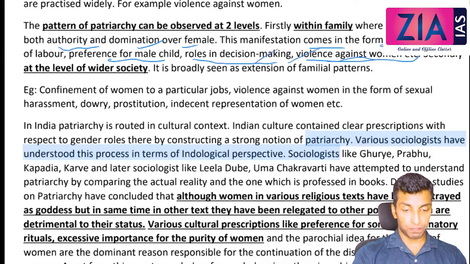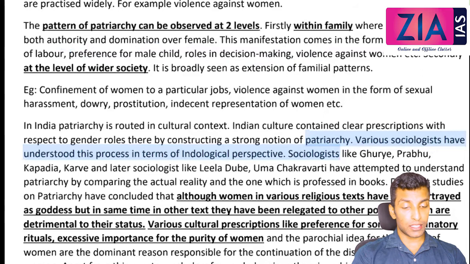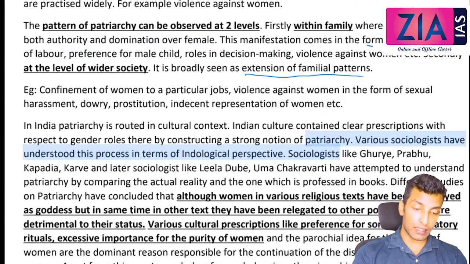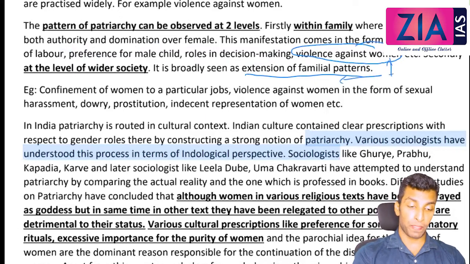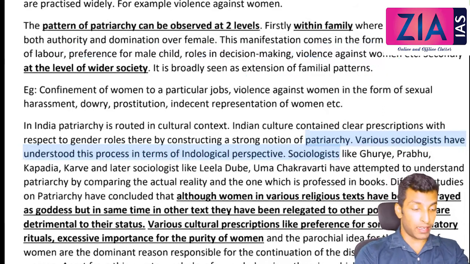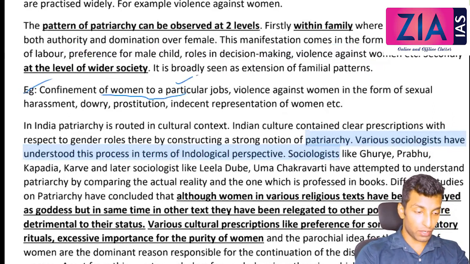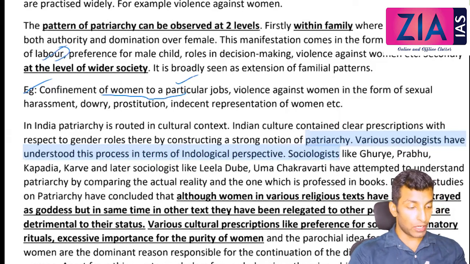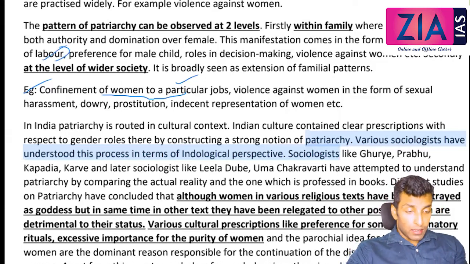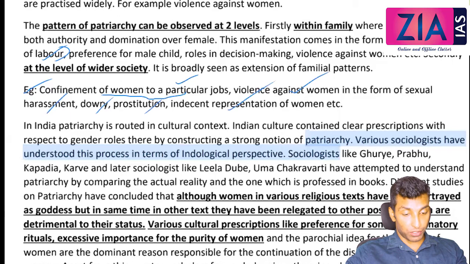You know all this. Secondly, at the level of wider society. So in wider society, what we see, the exploitation that women face is nothing but the extension of the familial pattern. So violence against women, you can see the domestic violence at the level of family, that will be extended in terms of sexual harassment at the office place, etc. Okay. So everything is an extension of, like the example is there, confinement of women to a particular job. In the house also, like sexual division of labor, right? You will be confined to the kitchen, you will do that kind of activity. Okay, similarly violence against women in terms of sexual harassment, dowry, prostitution, indecent representation of women, all these you can